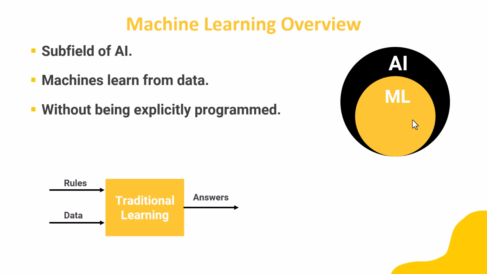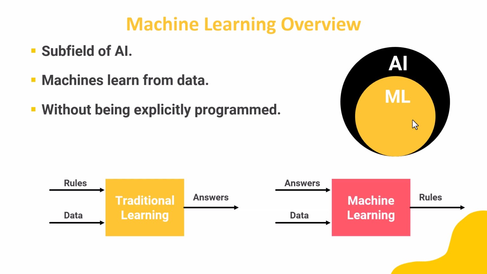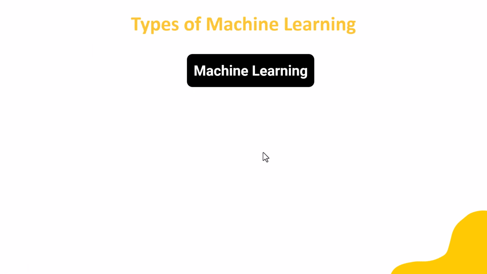For example, in the diagrams shown here, the one is traditional learning. In traditional learning, we give the data and rules to the machine and the machine provides the answers. But in machine learning, we give the data and answers and the machine defines its rules to learn from this data. Now let's talk about different types of machine learning.